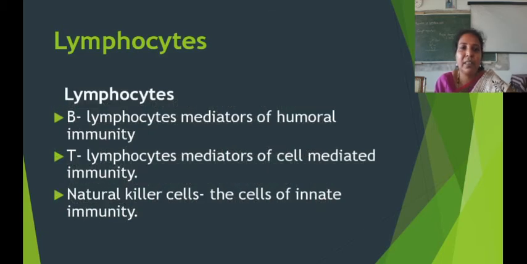In lymphocytes, there are three types. B lymphocytes are the mediators of humoral immunity. They are responsible for humoral immunity. T lymphocytes are the key mediators of cell-mediated immunity. And natural killer cells are the cells of innate immunity.